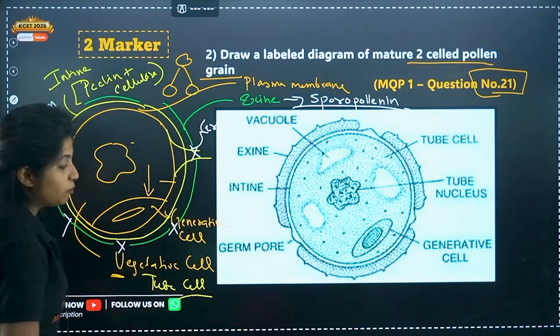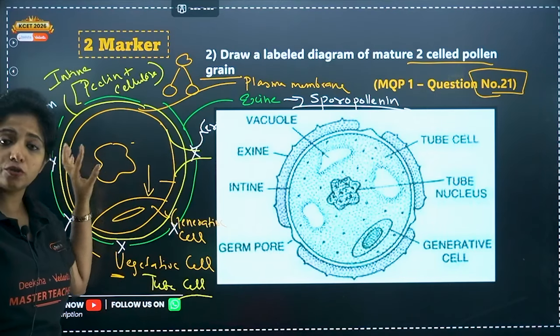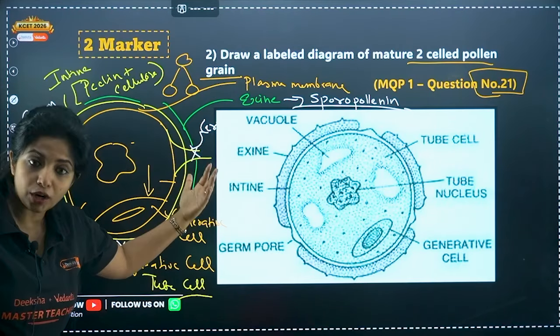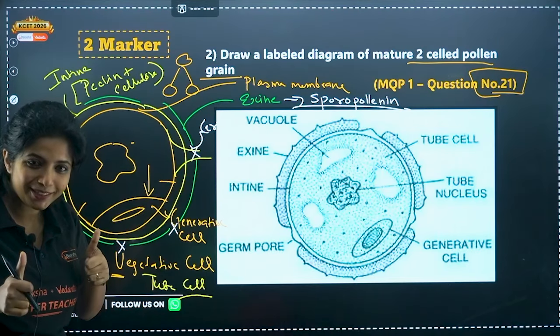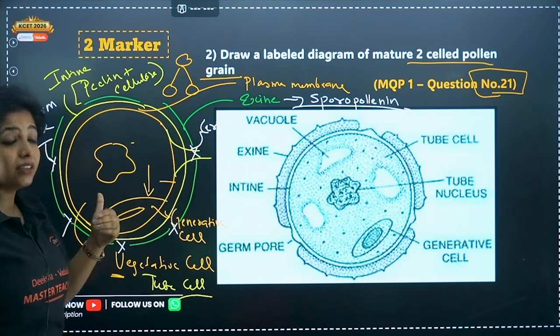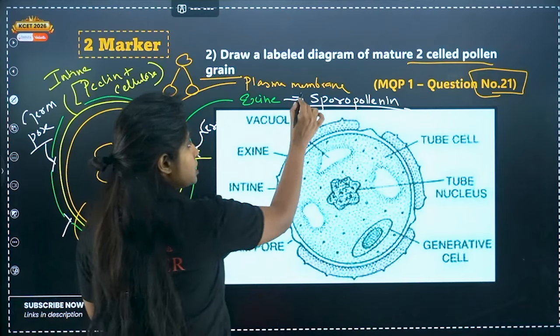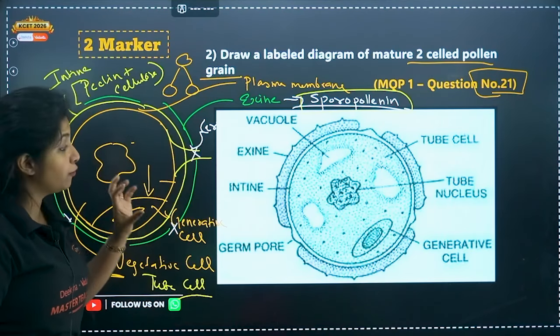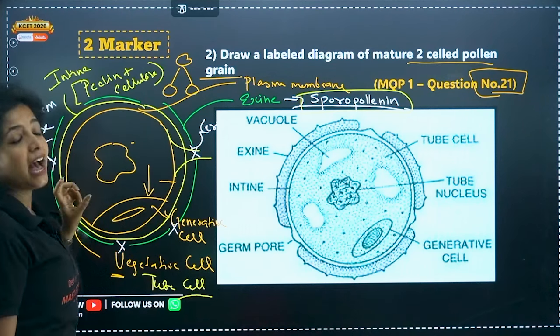I told you it has one more function. So one function is to nourish the generative cell or to nourish the gametes. Another function is to form the pollen tube as well. Cool, which is why it has a dense cytoplasm and things like that. Now the extra things that you need to notice over here, as I said: first is sporopollenin. Second, what is intine made up of? Third, what is the shape of the nucleus in a vegetative cell and in a generative cell?